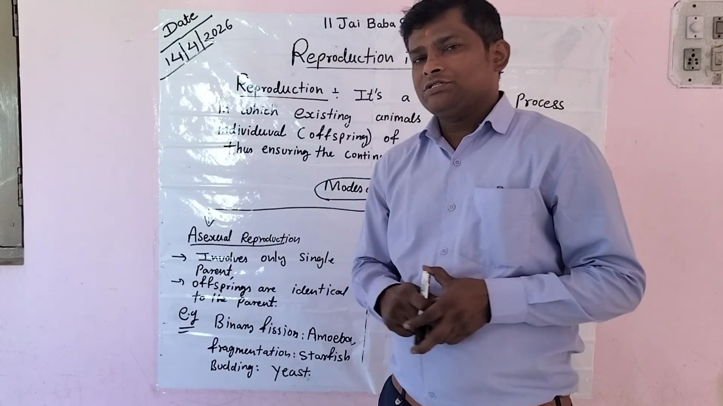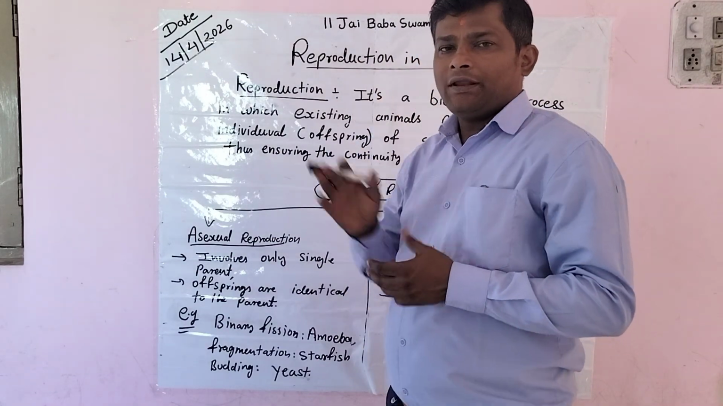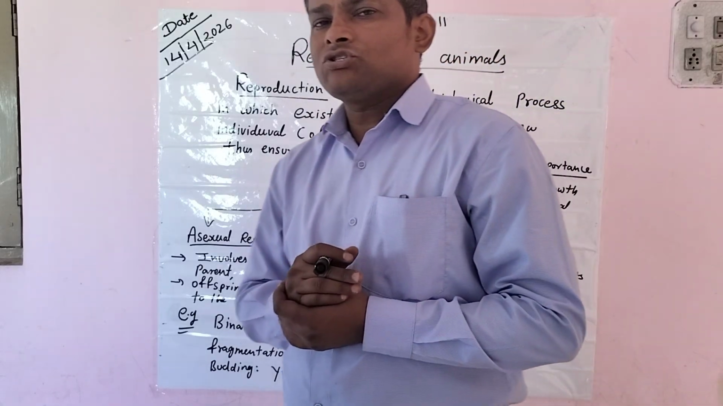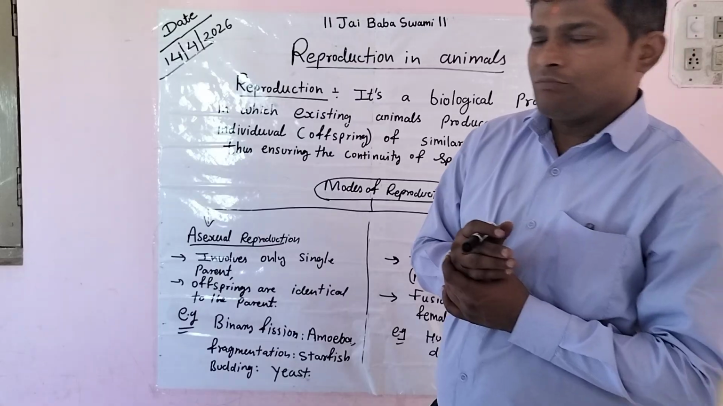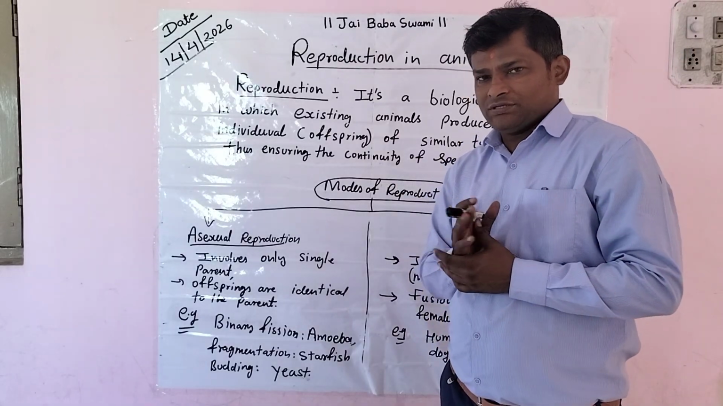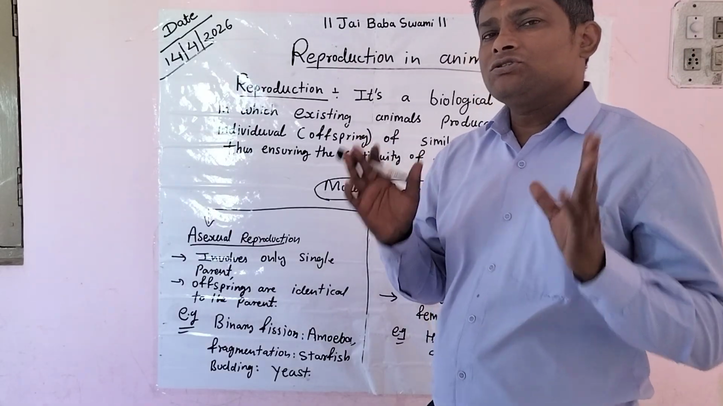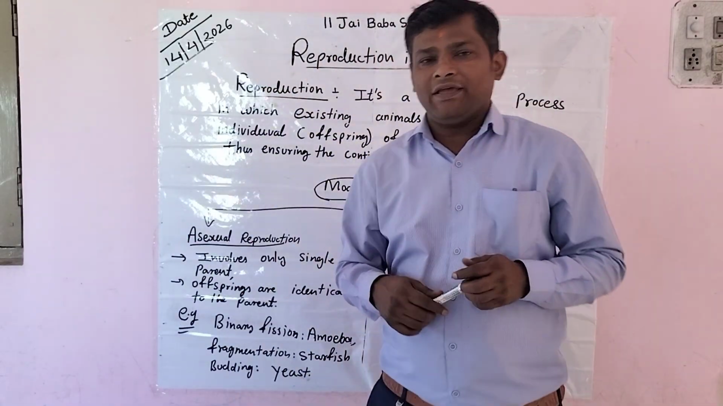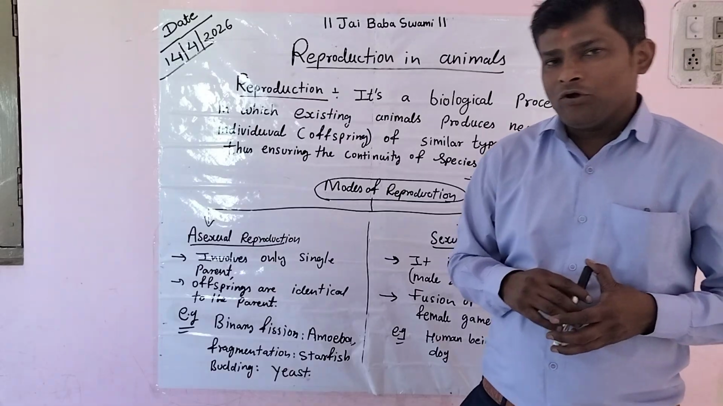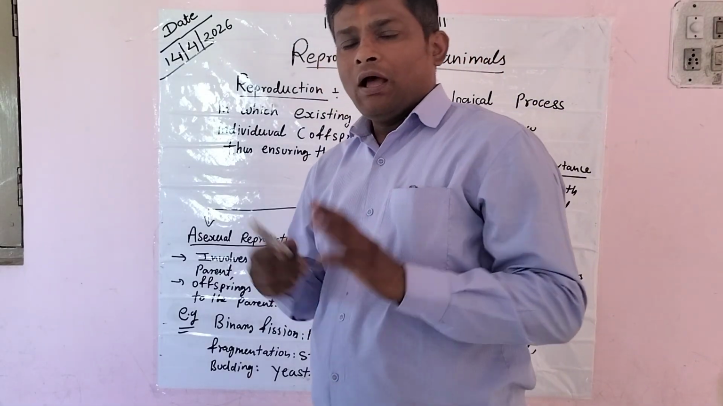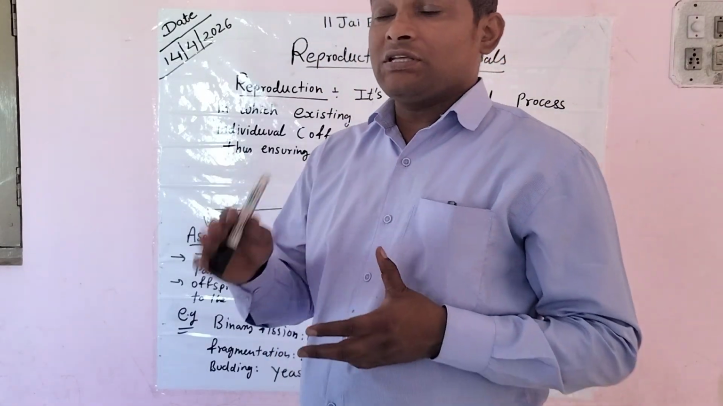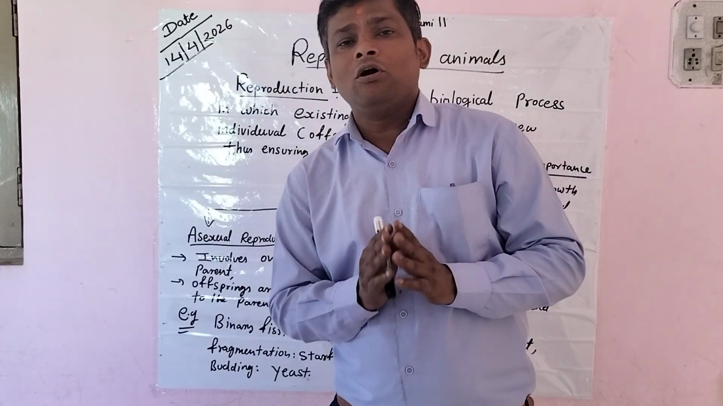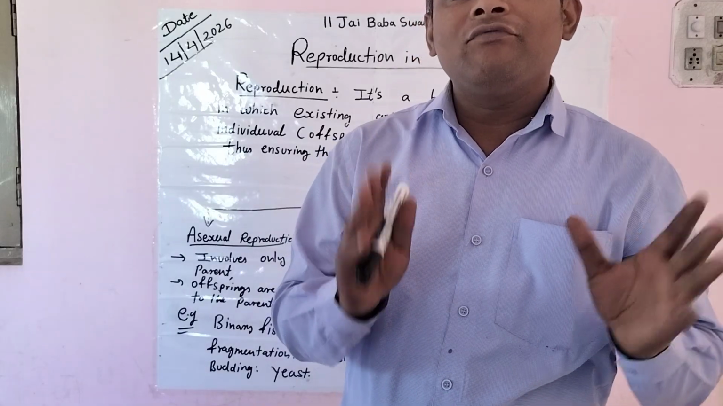Friends, today we'll start with a topic called reproduction in animals. Before we start this topic, let's talk about a very important term called life process. Life process is associated with all living organisms such as human beings, cats, dogs. They all perform essential life processes for the survival and maintenance of their body. If these life processes stop, then definitely their life will end.